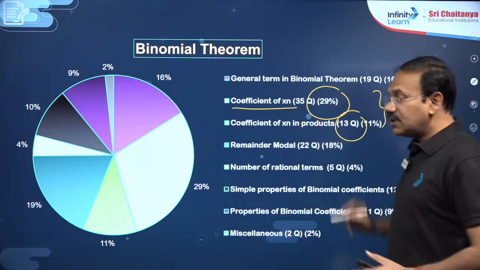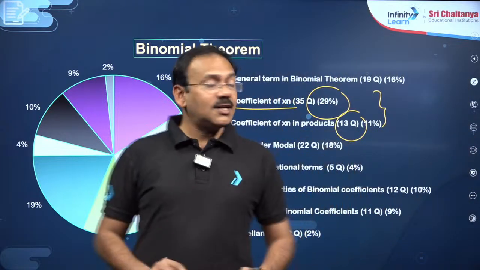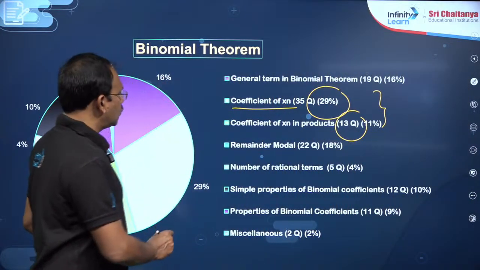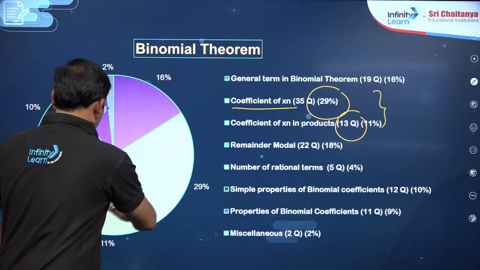All together, these two models account for 40% of the questions.